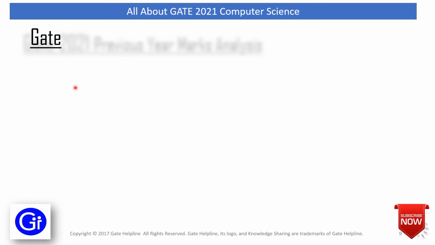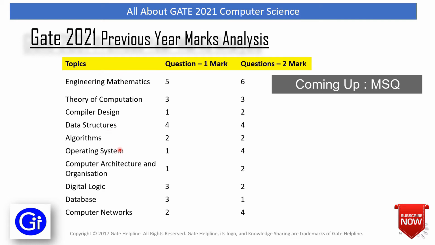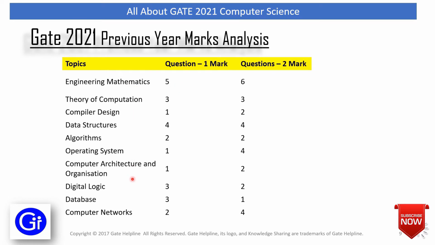So friends, in this section we'll see GATE 2021 previous year marks analysis. This is the table where we are given the subjects and the respective questions for 1 mark and 2 marks. This table will help you in planning which subject you need to prepare more, as the number of 2 marks questions are coming from that, or you need to prepare for 1 mark questions. So respectively you can choose the subject and plan for your GATE exam. So this is all from previous year marks analysis.